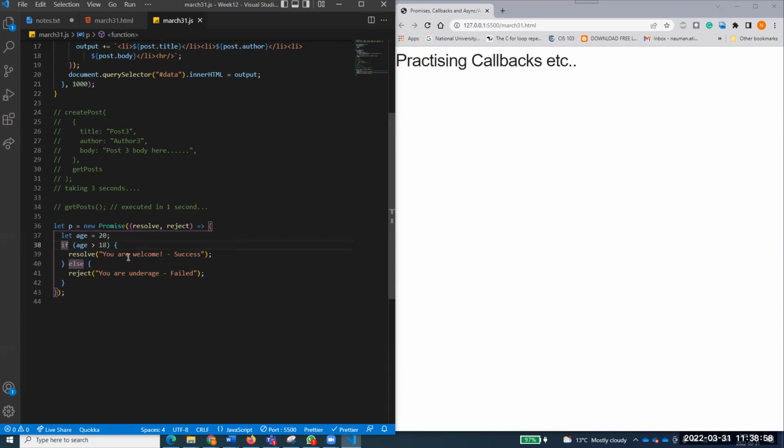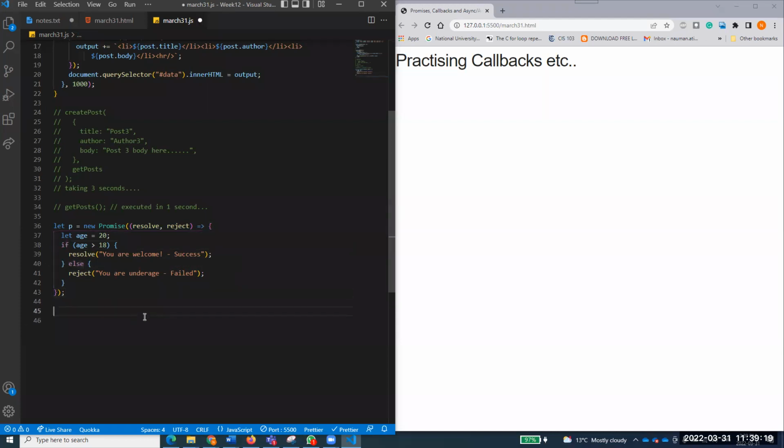I will say resolve. Okay, you have the promise fulfilled. The user is greater than 18. The promise is fulfilled. Number one. Else, if the user is not greater than 18, the promise will say reject. Like, the promise will be rejected. Makes sense to everyone? Now, how to call this promise?